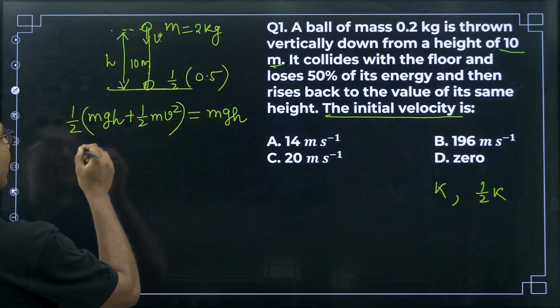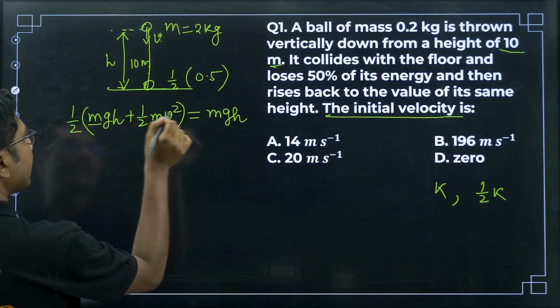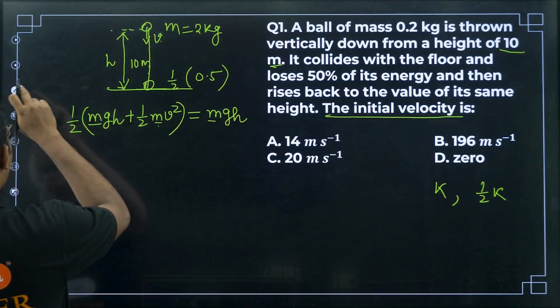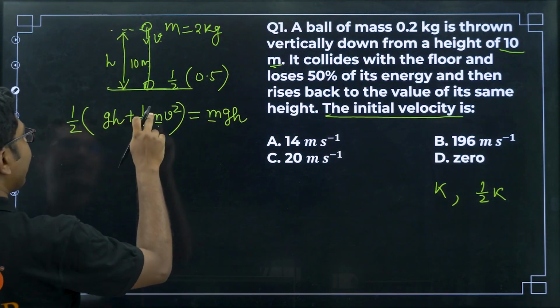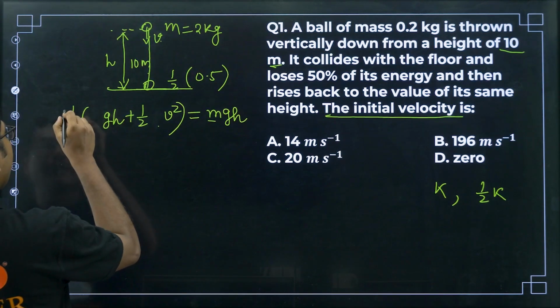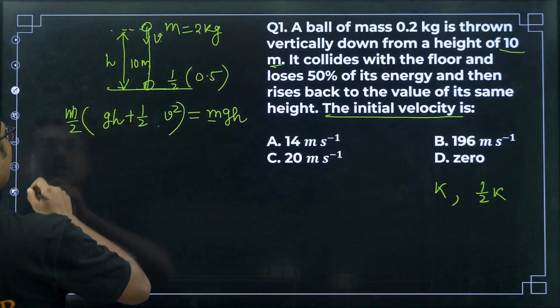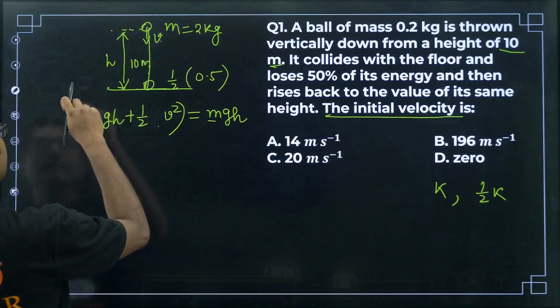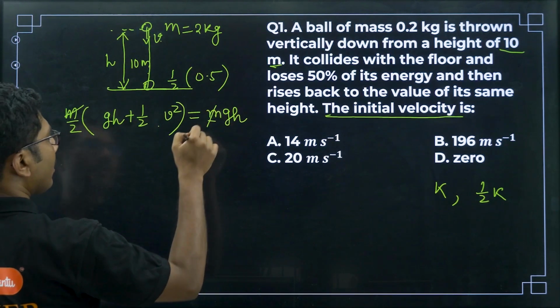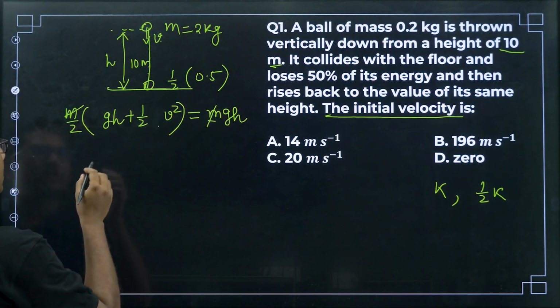From here you can see that m is common in all the terms, so you can take m common here as well, and you can cancel that, right? M will be common and you can take it outside and cancel that. So, after cancelling the m, you can do the cross multiplication.